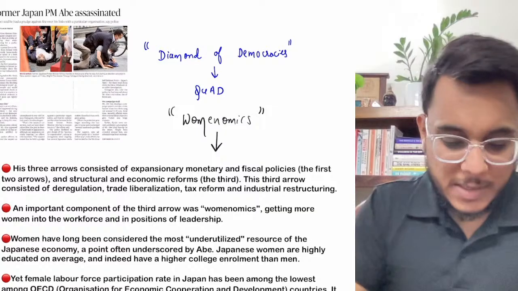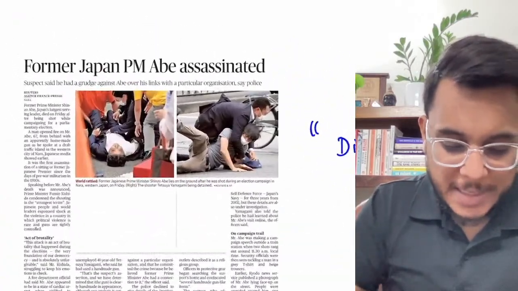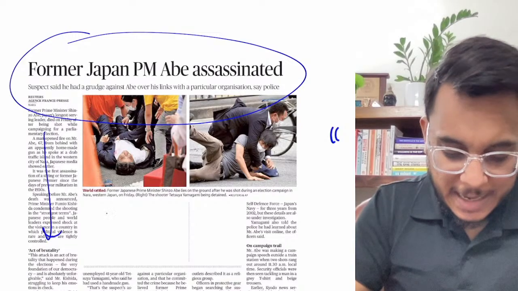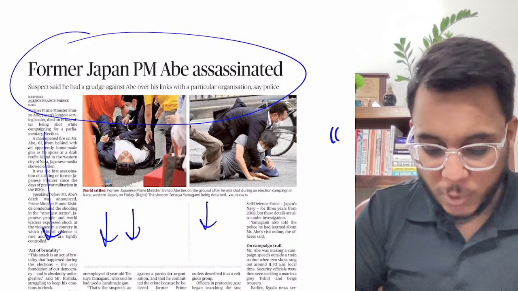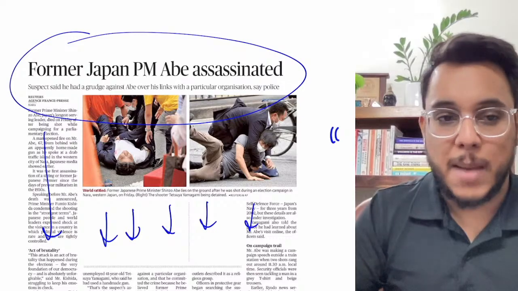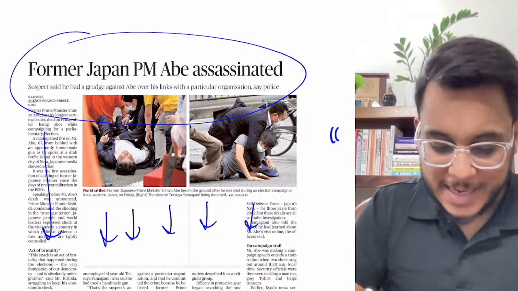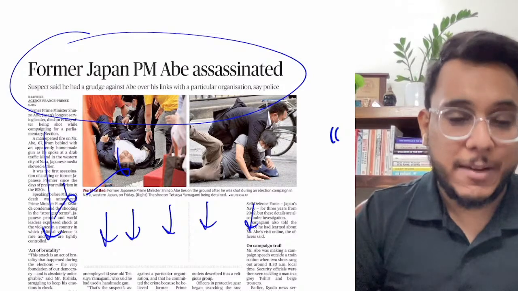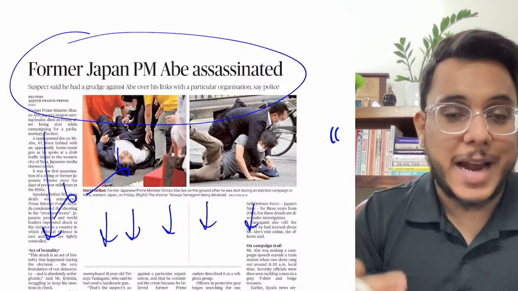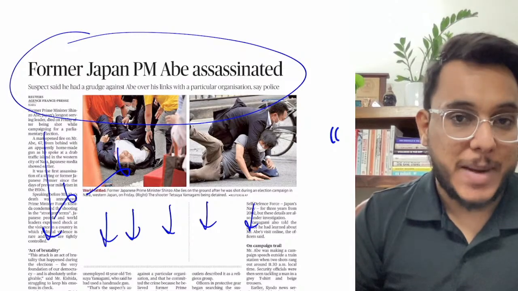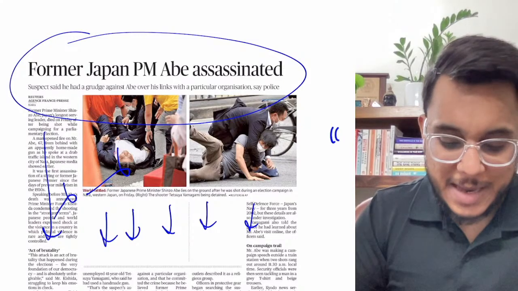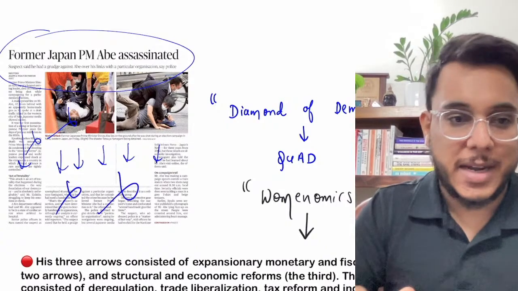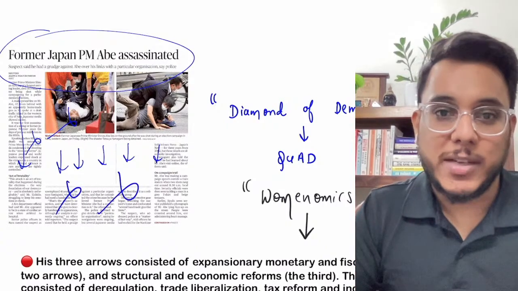Okay, so guys, the first article is former Japanese PM Shinzo Abe assassinated. Now this entire article is just talking about who assassinated, at what time it happened, where it happened, but this is not at all important for our examination. Rather, we will see the contribution that Shinzo Abe made as a prime minister, and for this I will be using certain ideas which are not mentioned in this particular article. So some other ideas I'm going to discuss with you.